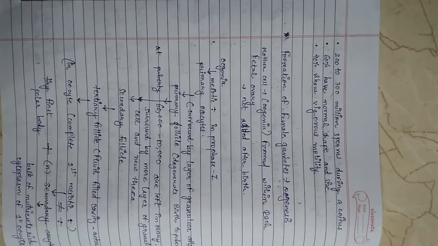Oogenesis is initiated during the embryonic development stage, where a couple of million gamete mother cells, the oogonia, are formed within each fetal ovary. No more oogonia are formed and added after birth.